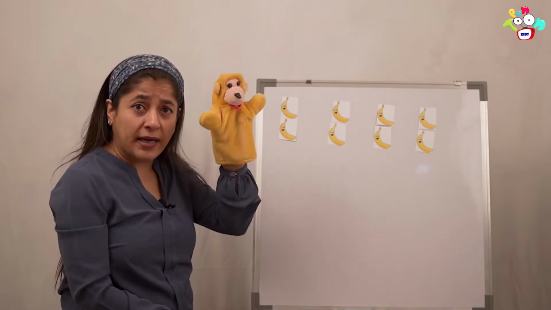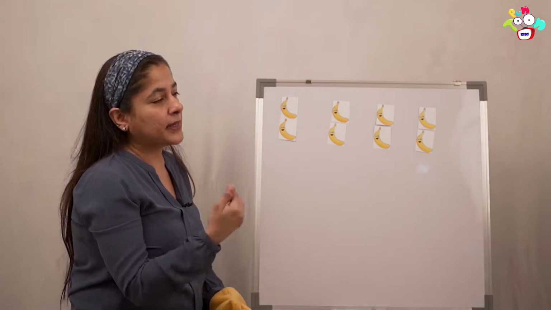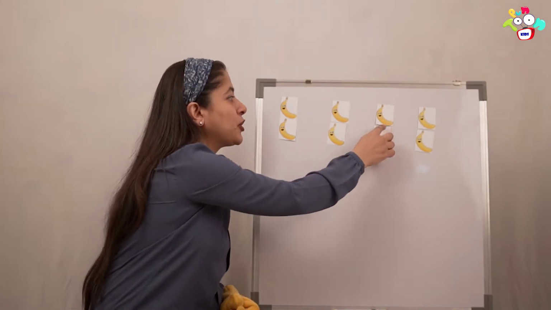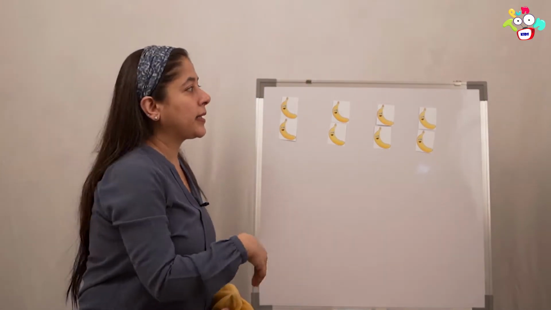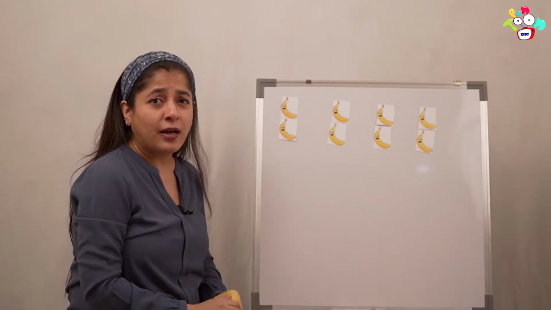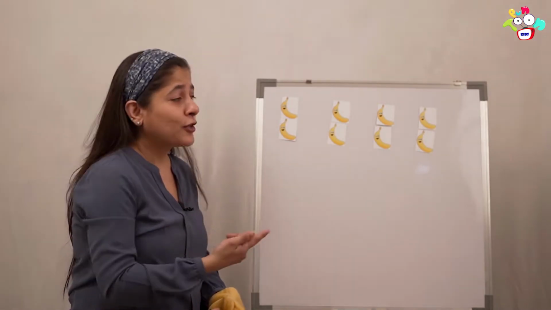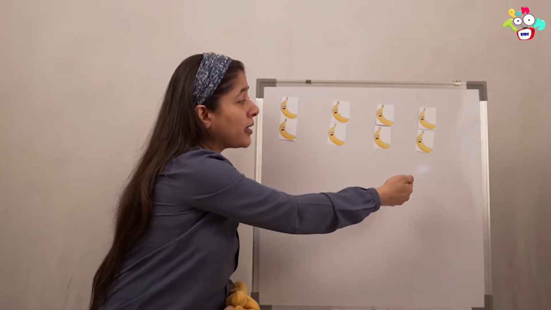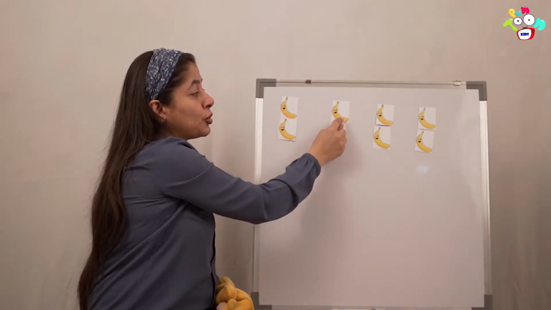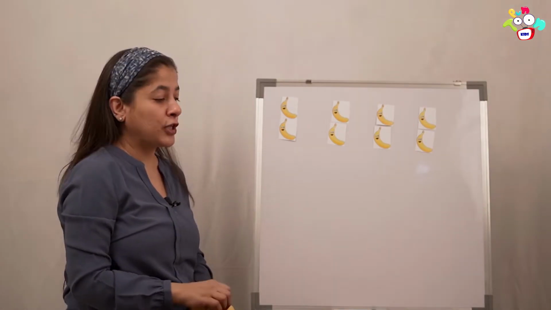So the monkey went and ate 2 bananas and then repeated, ate another 2 more and then repeated and had another 2 more and then repeated and had another 2 more. So how many do you think he had in all? Remember I told you repeat means again. So again and again and again. But see, it has to be equal numbers. There are 2, 2, 2, 2. Okay? This is called repeated addition.